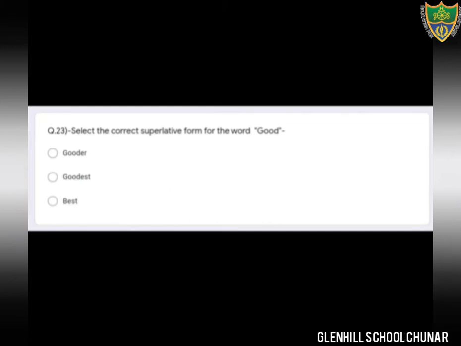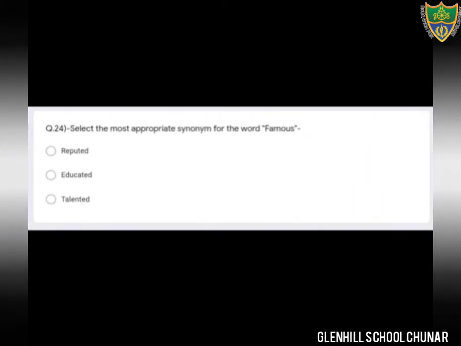Okay students, come to the next question. Question number 24. Select the most appropriate synonym. Synonym is similar meaning for the word famous. We have to select the similar meaning, synonym for the word famous. There are three options given: reputed, educated, talented. The most appropriate option is reputed. First option is the correct option, that is reputed is the correct option.